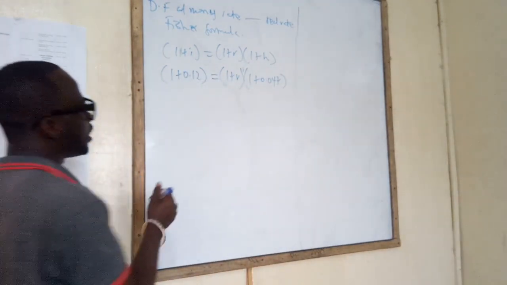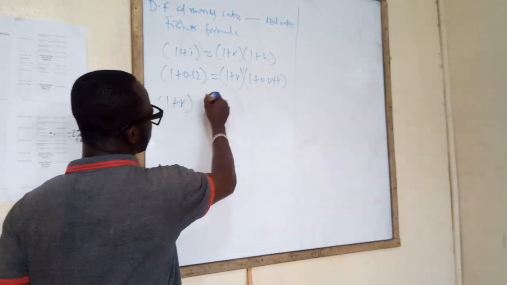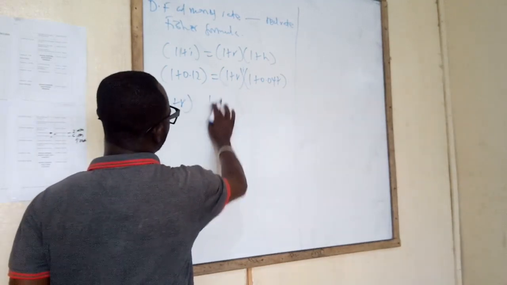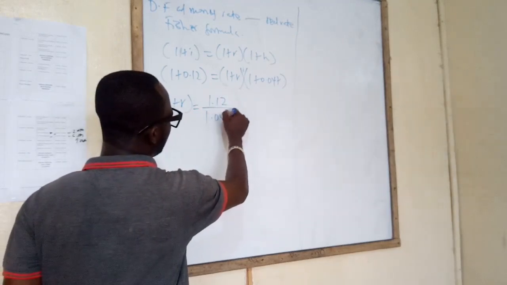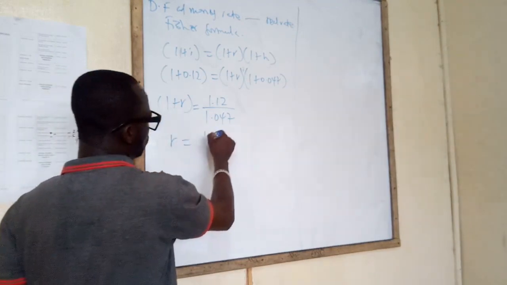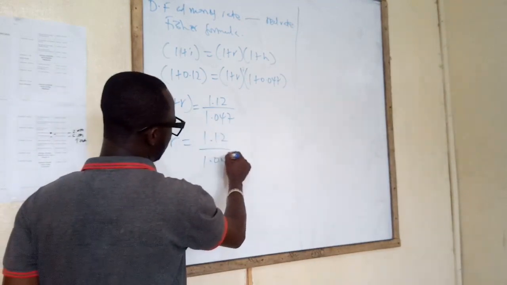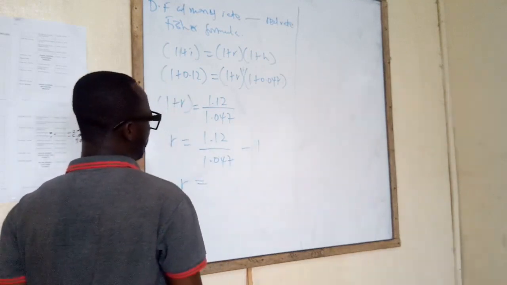So let's do the arithmetic quickly. 1 plus r equals 1.12 over 1.047. So r will be equal to 1.12 over 1.047 minus 1. So r will be equal to what?